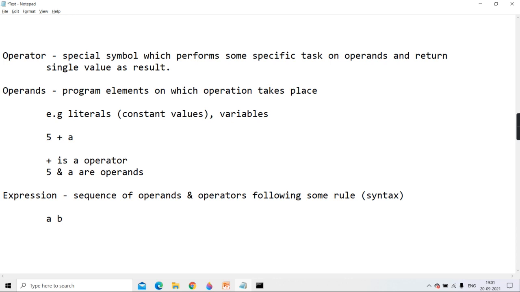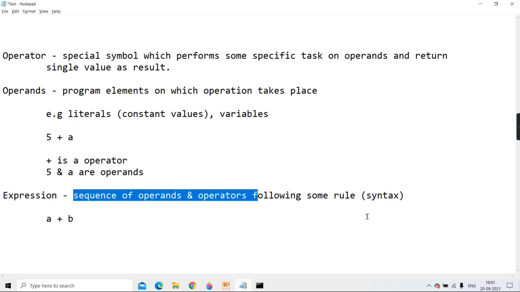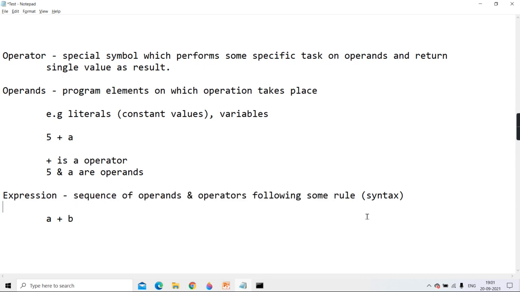Like I am writing a b plus. You can say it is a sequence of operands and operator, but it is not called an expression because it is not following the grammar rule, or the syntax. But if I write a plus b, is it a sequence of operands and operators, and is it following the grammar of the language? The language grammar says that the operator should come between the operands. I hope it is clear to you.